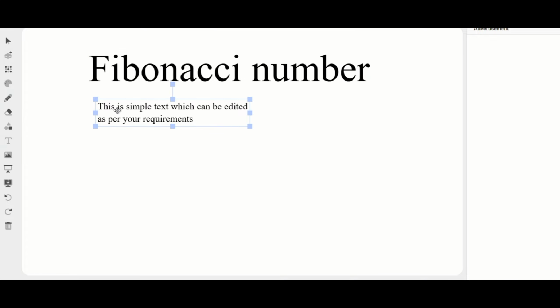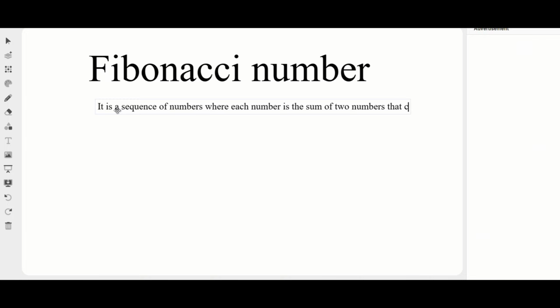Let me add one text box here. A Fibonacci number, or Fibonacci series, is a sequence of numbers where each number is the sum of the two numbers that come before it. This is the static definition for the Fibonacci series.